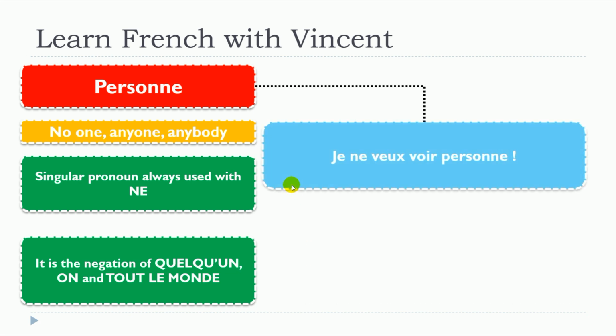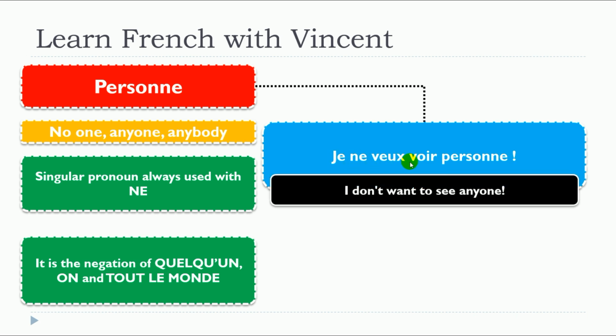So we'll see two examples. Je ne veux voir personne. So as we saw, we start with ne, we put the verb, and then we finish with personne.